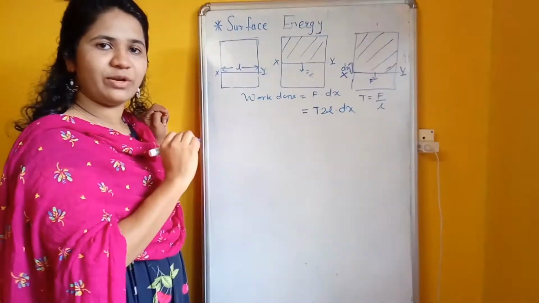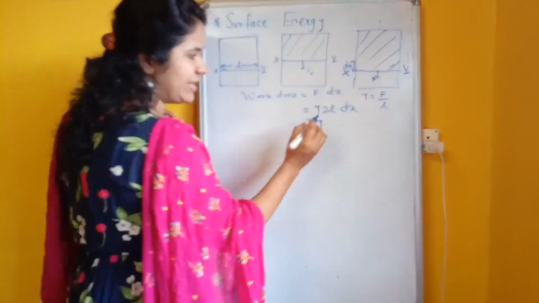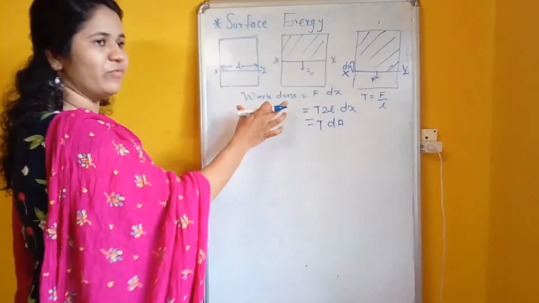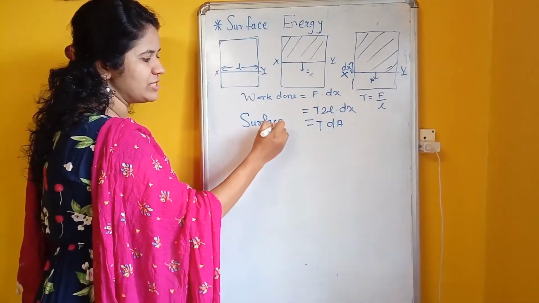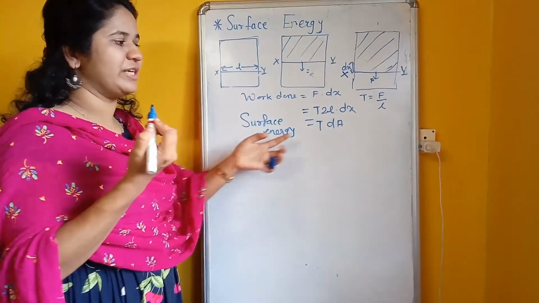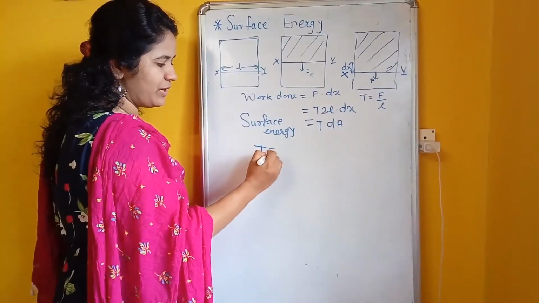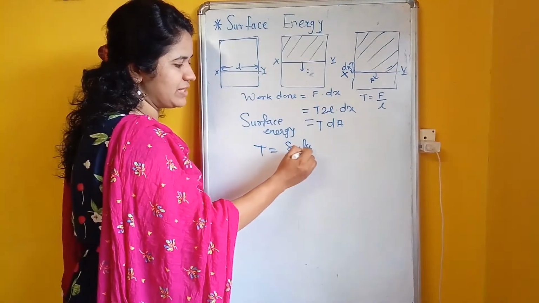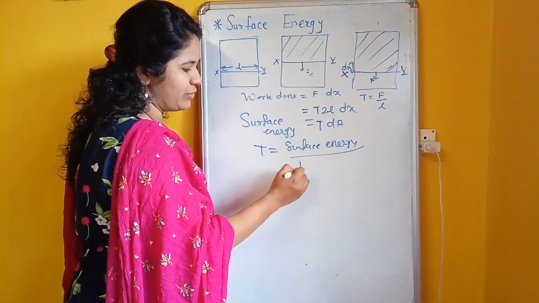What is the formula of area? Length into breadth. So T into this is the area, dA. Work done is nothing but the energy, so it's the surface energy. So surface energy is equal to tension into area. What is the formula of surface tension in terms of surface energy? Surface tension is the surface energy divided by unit area.